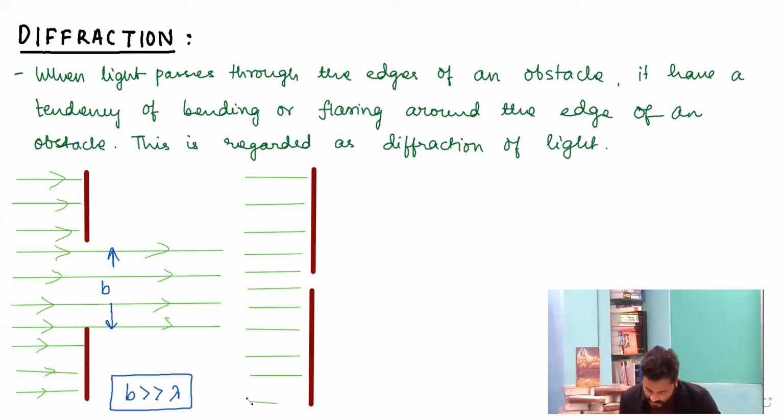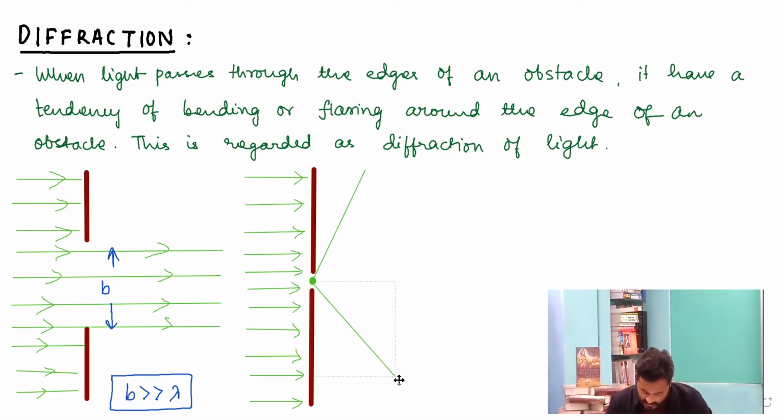In accordance with Huygens principle, when this plane wavefront strikes the slit, every point on it will behave like a secondary source of disturbance, and it will produce its own wavefront, such that its wavefront will be spherical in shape.